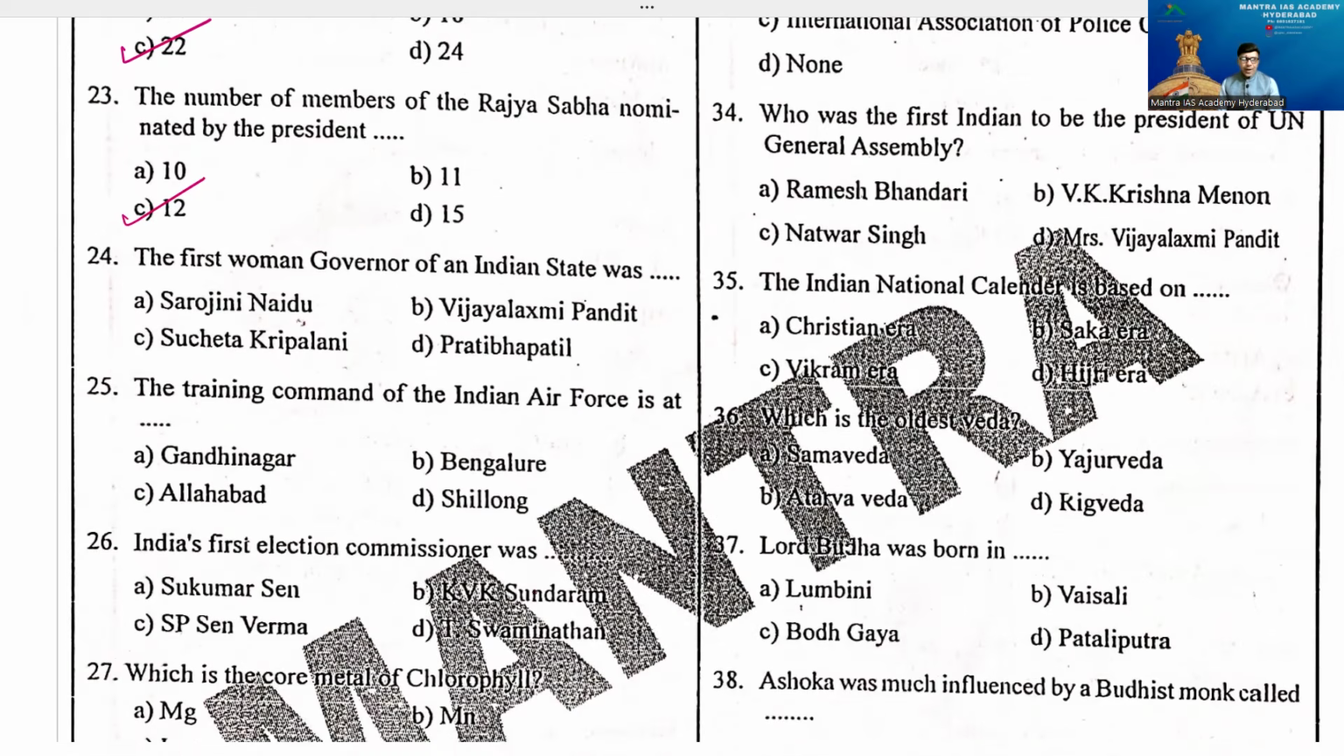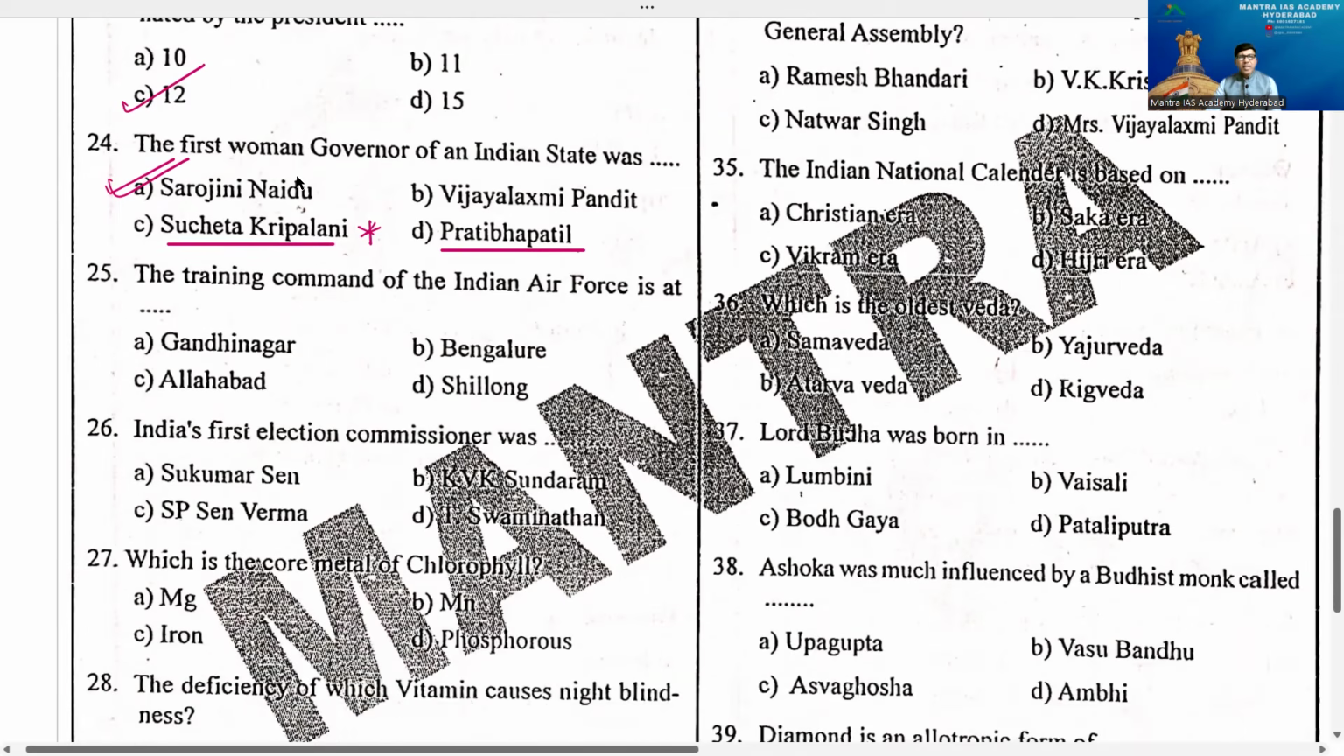The first woman governor of an Indian state. The first woman governor of an Indian state was Sarojini Naidu, beta. Option is A. What about this? Suchita Kripalani has a very specific thing. She was the first chief minister of Uttar Pradesh, the first woman chief minister in India. Next, Pratibha Devisingh Patil, the first woman president of this wonderful country. Vijayalakshmi Pandit was the president of the United Nations, representing India. All are great personalities here. So for this question, Nightingale of India, the first woman governor of an Indian state, was Sarojini Naidu.